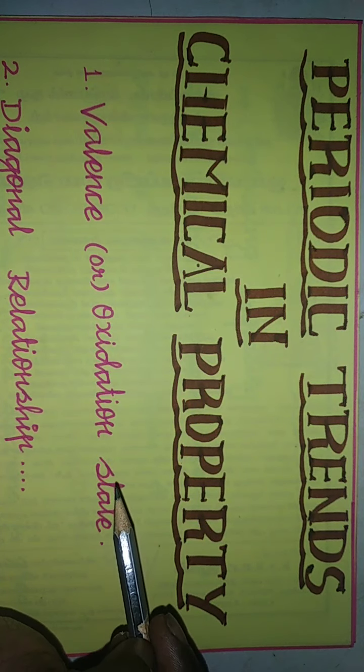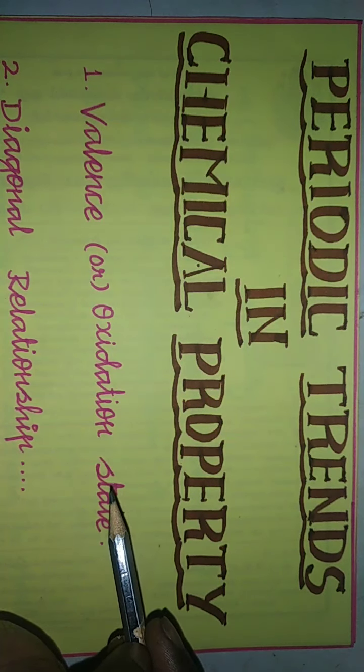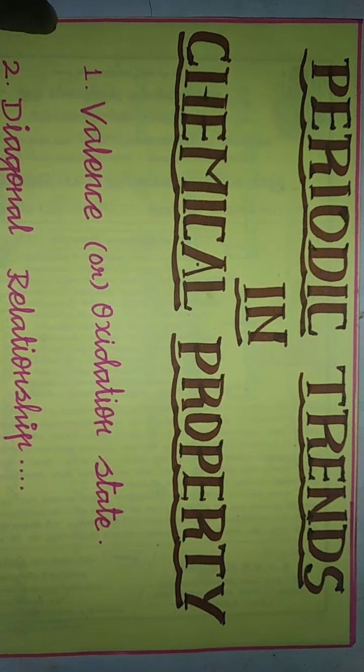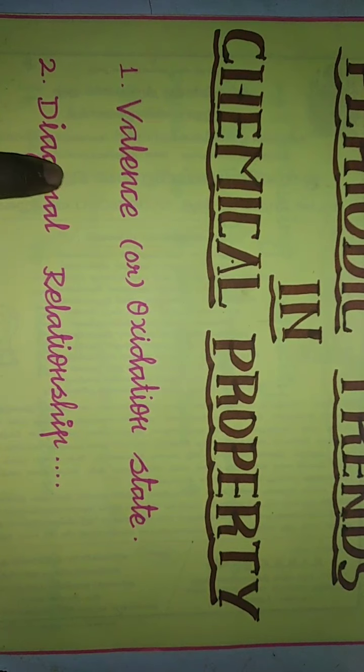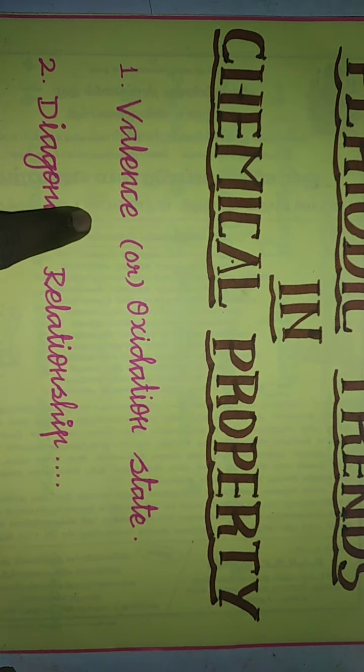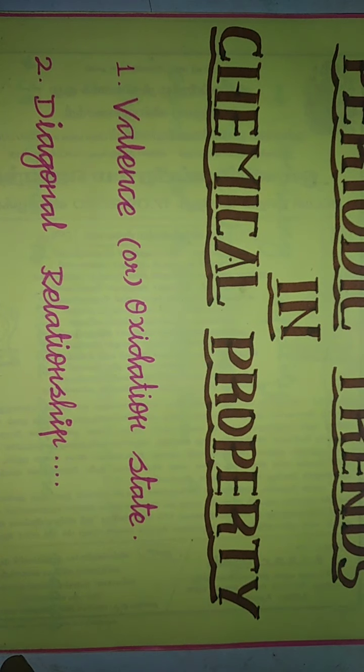In this aspect we are going to discuss only 2 concepts. The first one is valence or oxidation state. I think you may know a little about what is valency and oxidation state. The second one is diagonal relationship. This may be a new term for you, but you may be familiar with the terms valence and oxidation state. So these are the 2 chemical properties we are going to discuss.